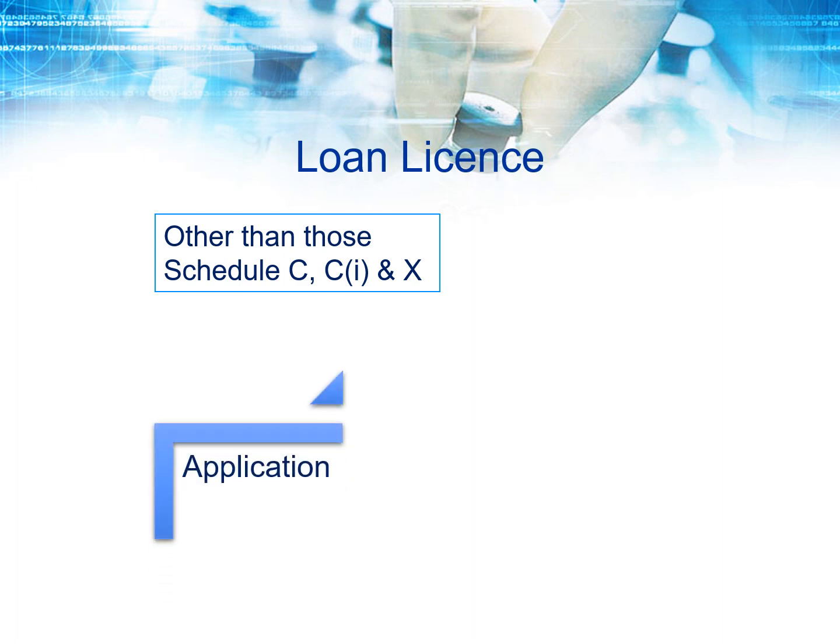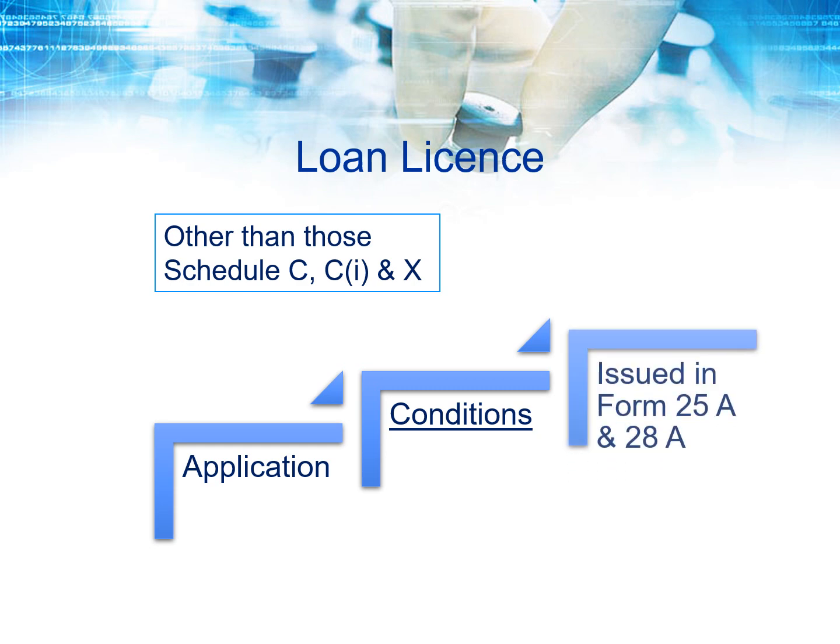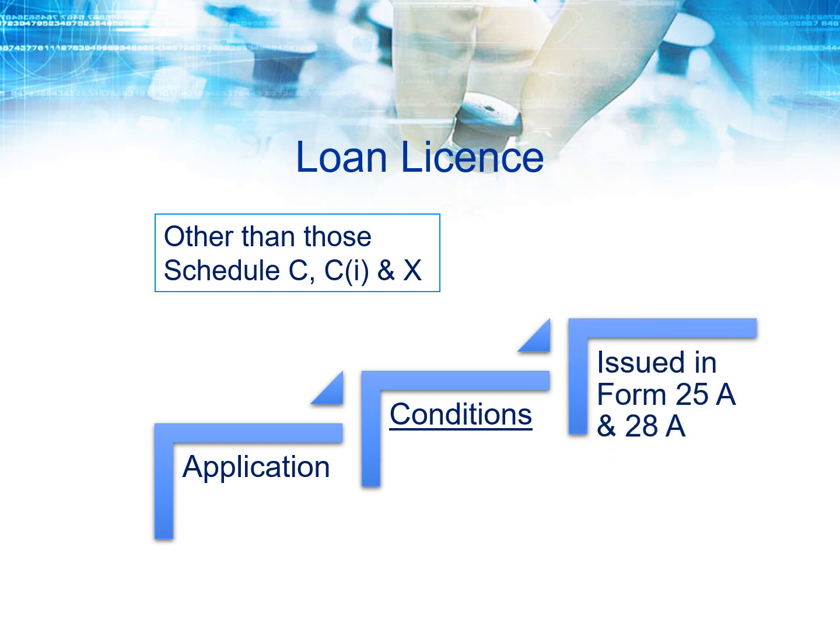First of all you need to apply, then after application you need to follow and fulfill all the conditions like the previous one, and after that the licensing authority will grant or issue a license on Form 25A and 28A respectively.